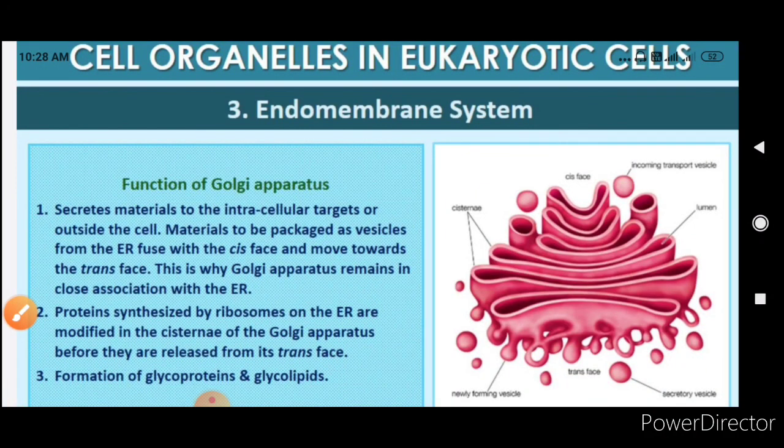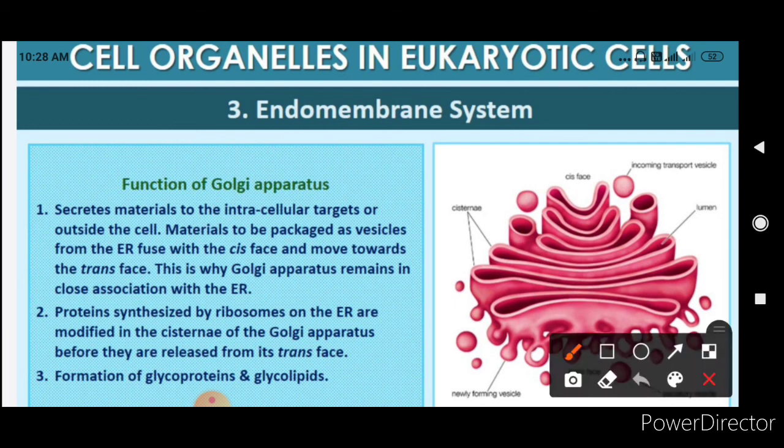Now, what are the functions of this Golgi apparatus? It secretes materials to the intracellular targets or outside the cell, materials to be packed as vesicles from the ER, fuse with the cis phase and move towards the trans phase. This is why Golgi apparatus remains in close association with the ER.